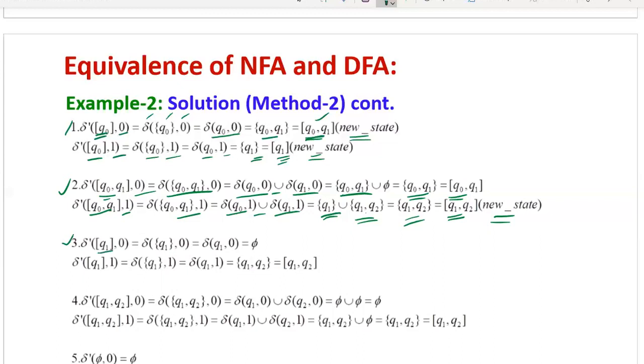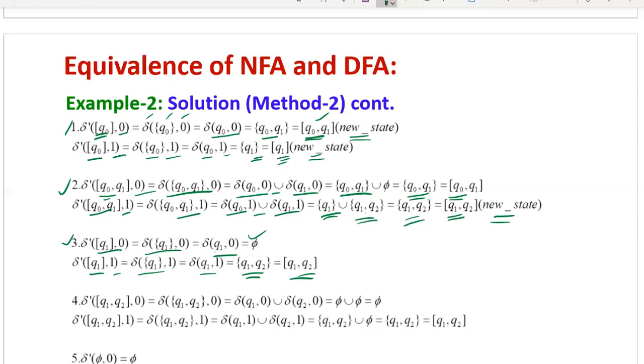Now delta dash of Q1 on 0, this can be written as delta of Q1 on 0. Delta of Q1 on 0, you don't have any transition, so it is phi. So phi, anyway, the empty state by default we have to consider in any automata. Then delta dash of Q1 on 1 can be written as delta of Q1 on 1, which equals Q1 Q2. So this is the new state already obtained in the previous step. So we already considered that as a new state, no problem. Now Q1 Q2 has already occurred previously. Now we need to find out this state's transitions.